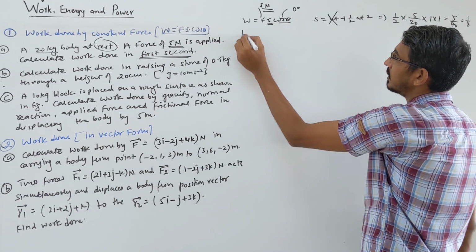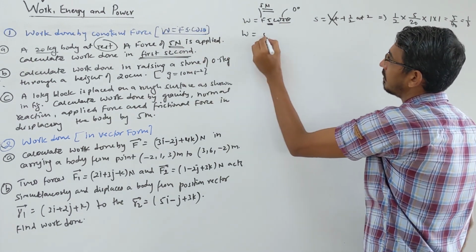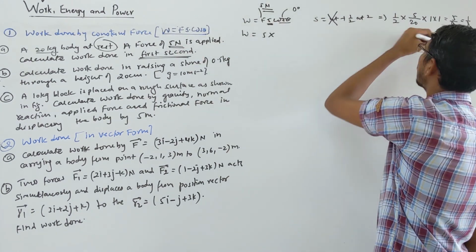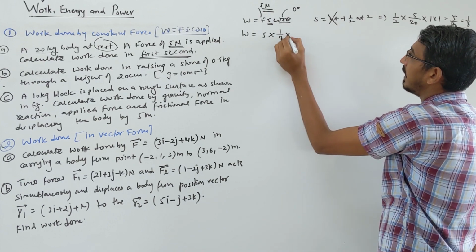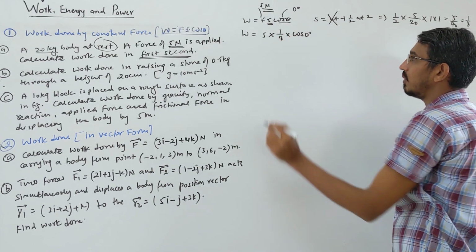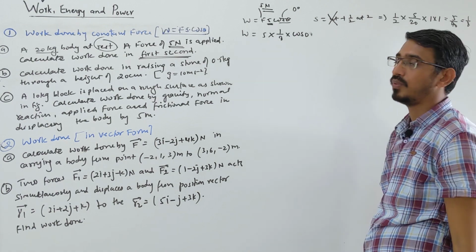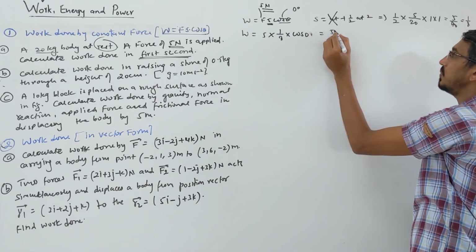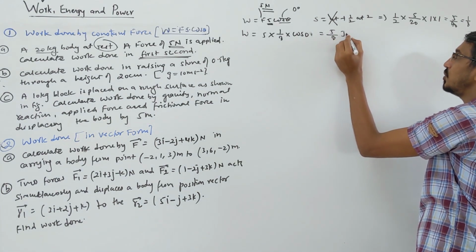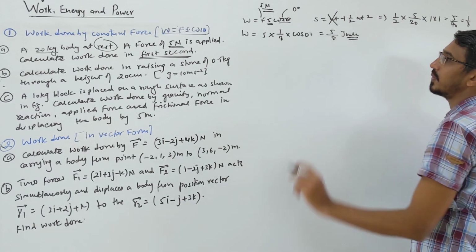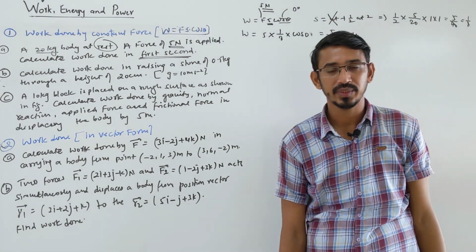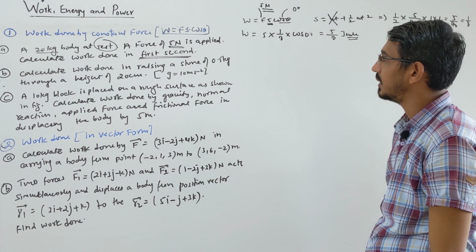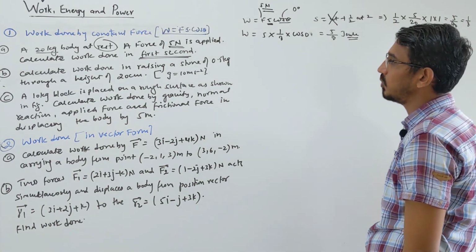Now you have to calculate work done. So force is 5 Newton into displacement you calculated, 1 by 8, and angle we take cos 0. When not given, you take cos 0, which becomes 1. So that's your answer, 5 by 8 joule. That's your answer. Simple question. Okay, let's move to the next question.